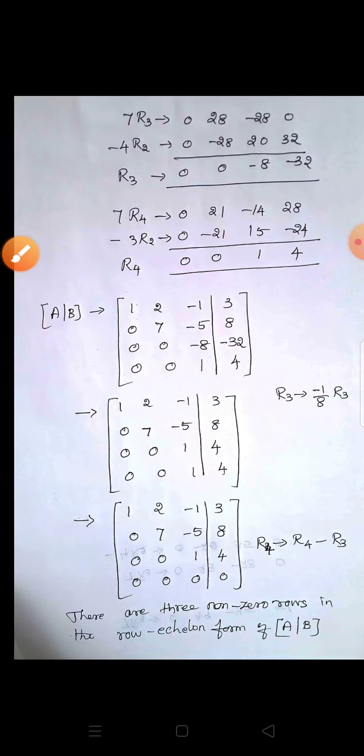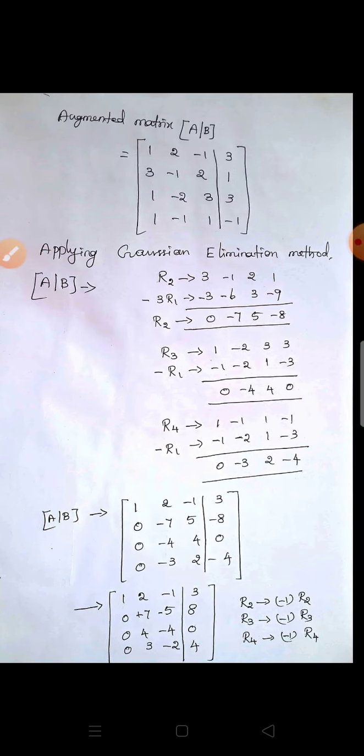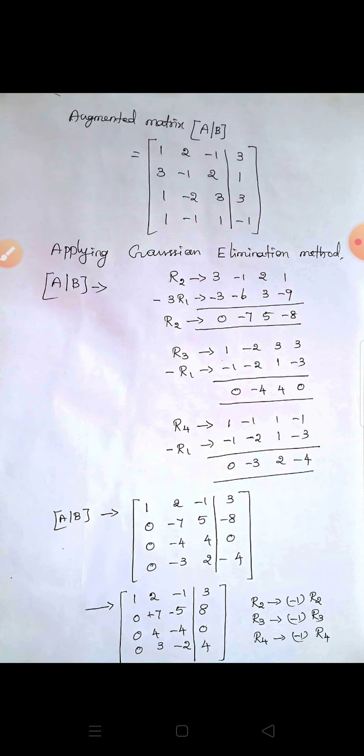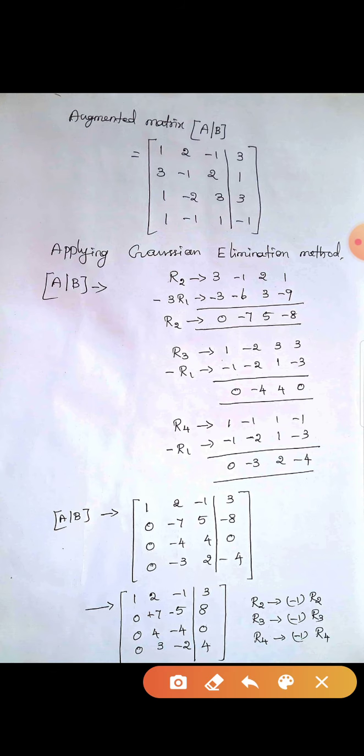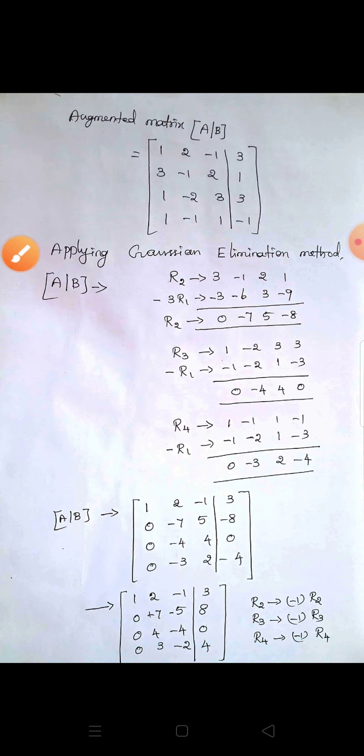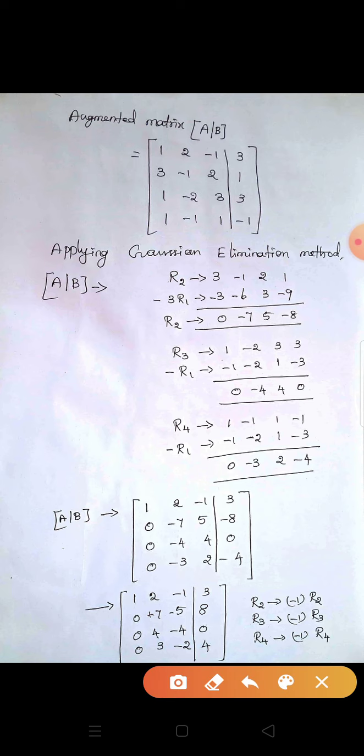Okay. Now next we are going to compare R2 and R3. R3 has a second element. We compare the second elements, plus 7 and plus 4. Now we are going to multiply R2 by 4 and R3 by 7. We multiplied R2 by 4, R3 by 7.